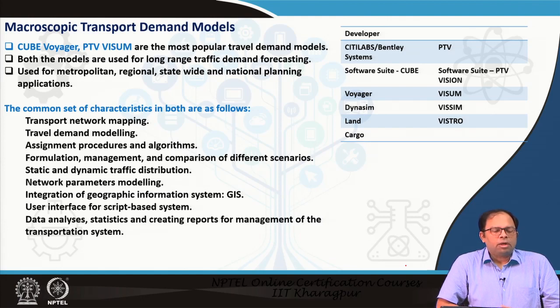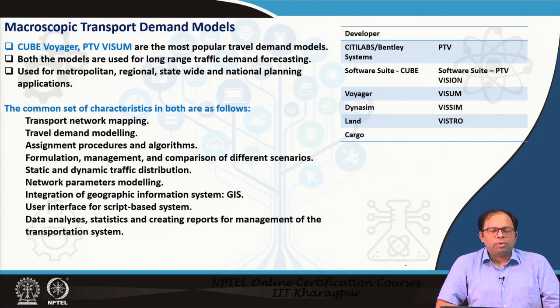So, when we talk about macroscopic travel demand models, Cube Voyager and PTV VSim are the most popular travel demand models. Cube Voyager also comes with the Cube Base. That means there is a base model. This is the model component for Cube, which helps us to design the networks and so on. Whereas PTV VSim has it inbuilt, that means designing the network is part of PTV VSim itself. Whereas in Cube Voyager, we will do it in Cube Base, and then use it for Cube Voyager to actually do the travel demand modeling.